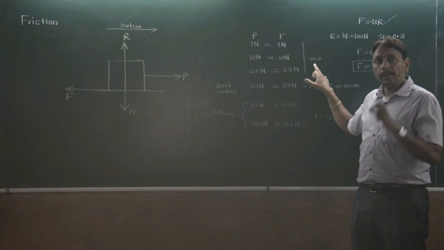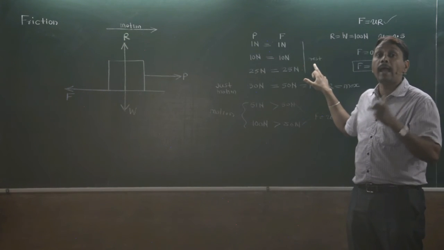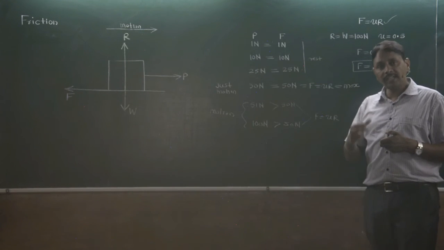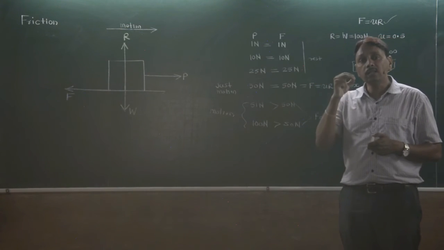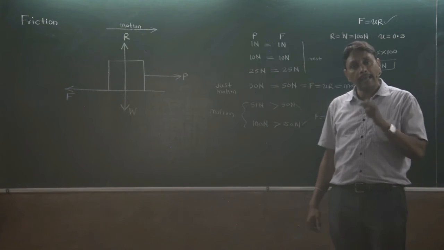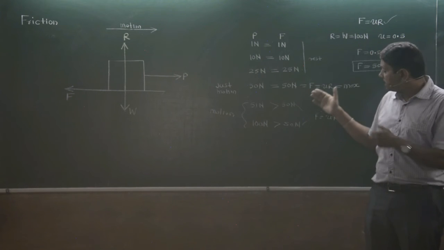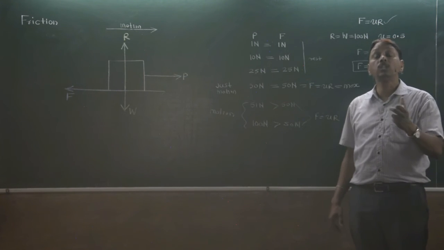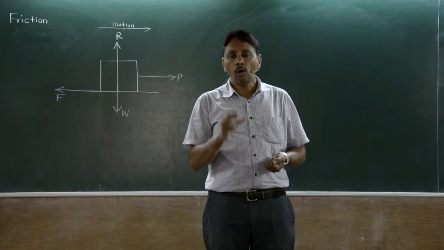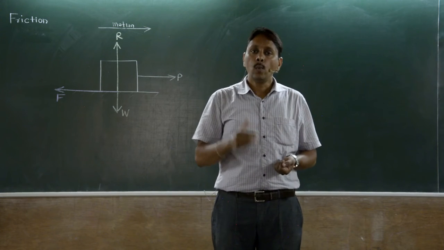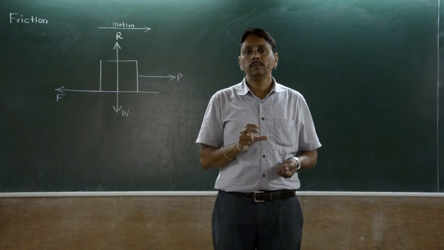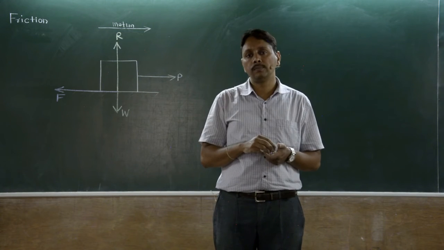Static friction is the friction experienced by a body at rest. Limiting friction is the friction experienced by a body when it is just on a point of motion. And dynamic friction is the friction experienced by a body when it is in motion. So the maximum value of frictional force when the body is just on a point of motion is called limiting friction.